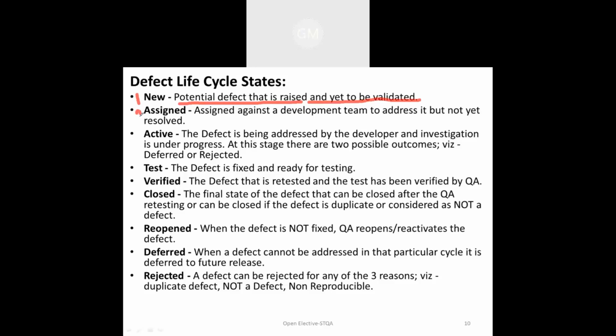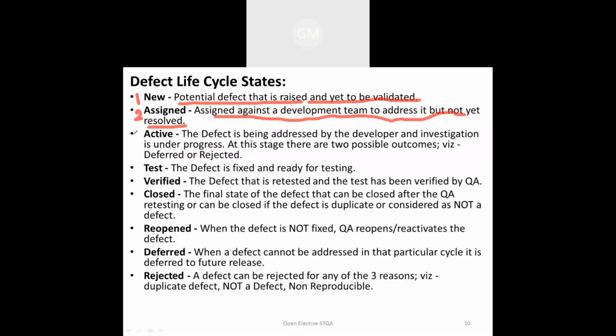Phase 2 in the defect cycle is assign. This assign phase is against the development team, which is going to be addressed by the software development team or software testing team, but it has not yet resolved this assigned defect. So this assigned defect is going to be assigned to the software development team or software testing team depending upon the type of the defects.